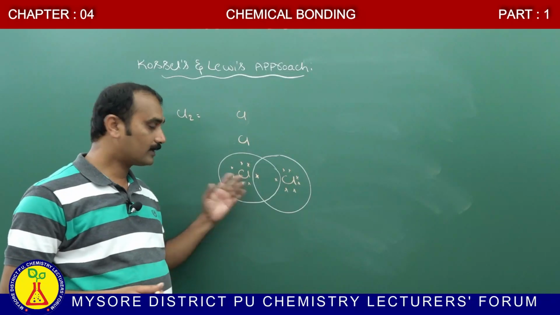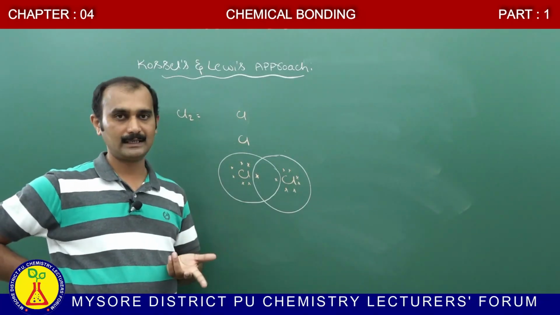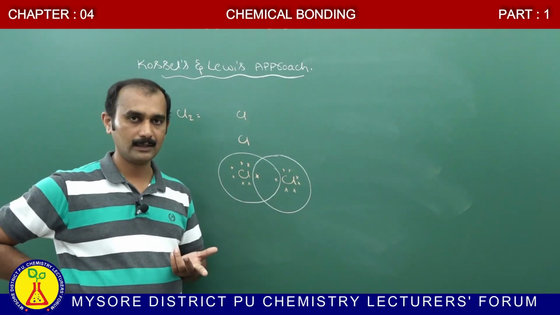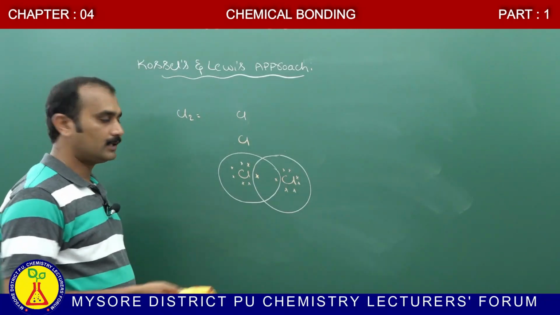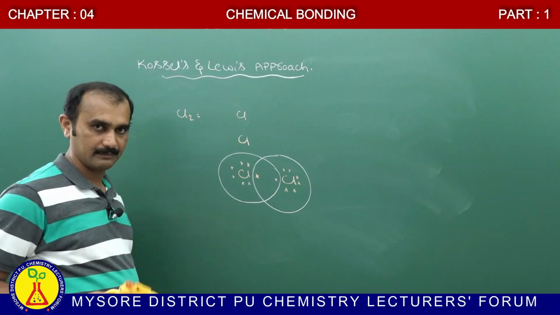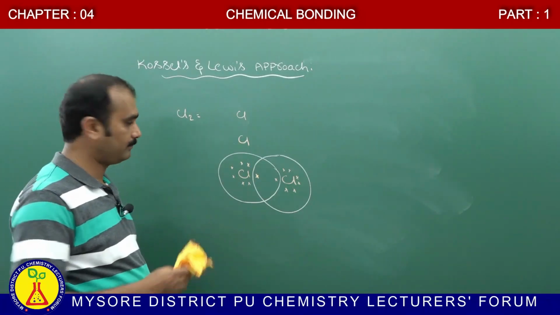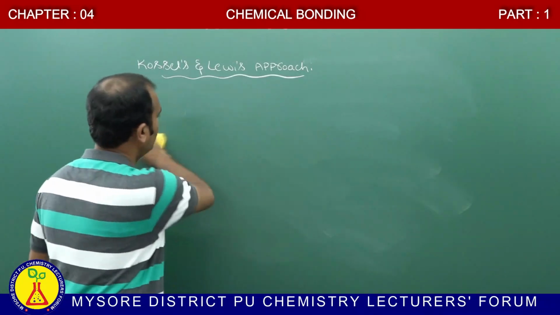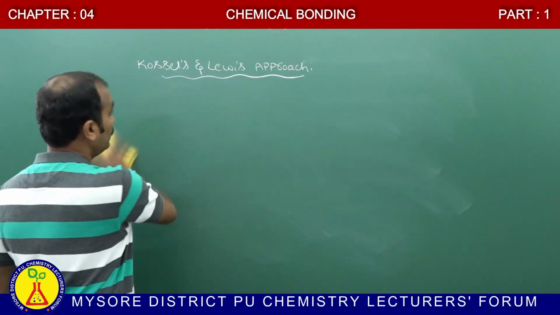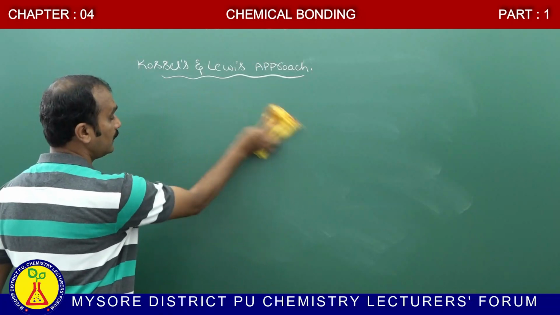Next, how to represent the valence electrons. Next we move on to the Lewis representation, or Lewis symbol. Okay, Lewis symbol. Before going to the Lewis symbol, what do you mean by